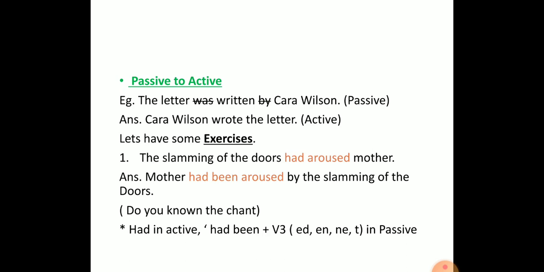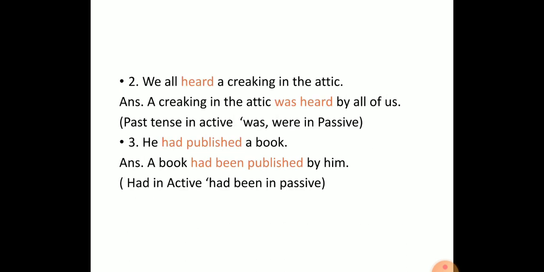Had in active, had been plus verb third form, that is ed, en, ne, nt, in passive. Exercise number 2, we all heard a cracking in the attic, and the answer is: a cracking in the attic was heard by all of us. Past tense in active, was/were in passive.